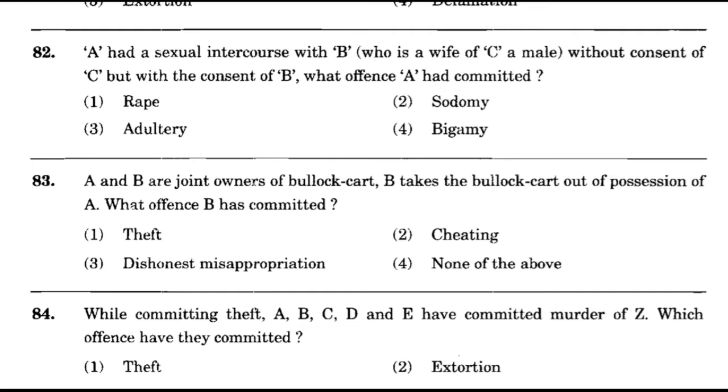Now, question number 83. A and B are joint owners of bullock cart. B takes the bullock cart out of possession of A. What offense B has committed? Option number 1, theft. Option number 2, cheating. Option number 3, dishonest misappropriation. Option number 4, none of the above. And the correct answer is option number 4, none of the above.